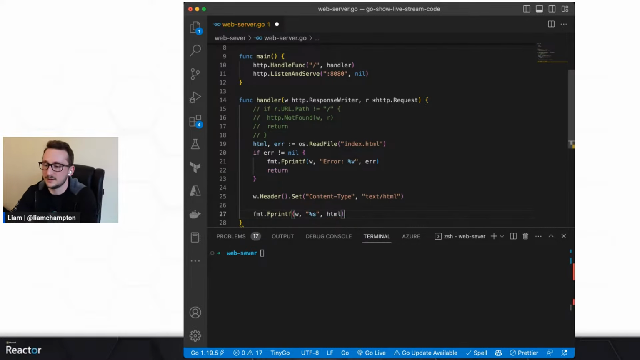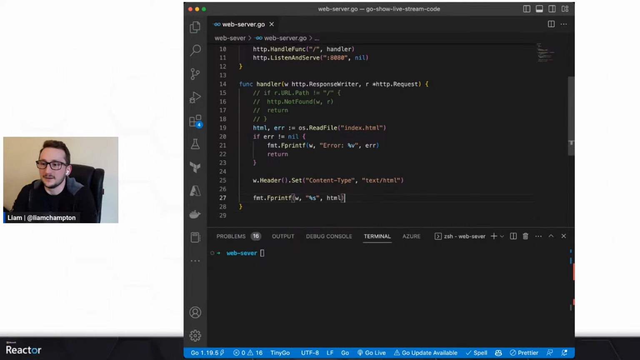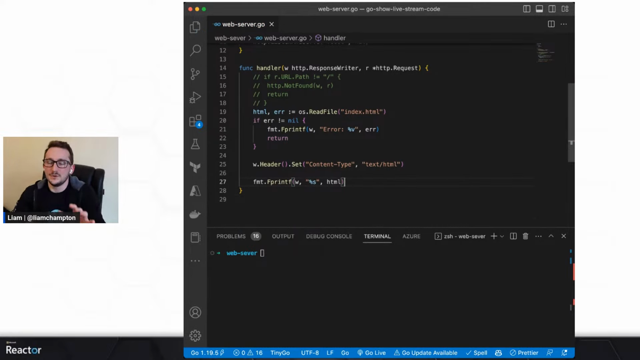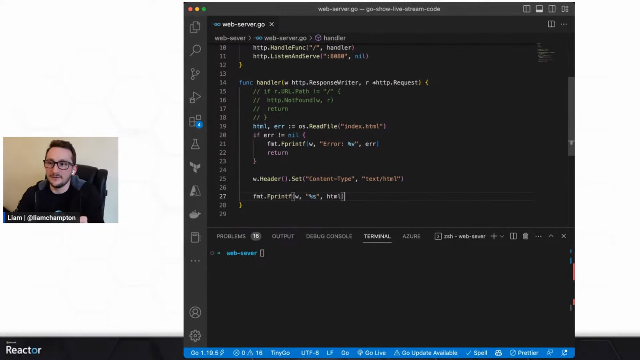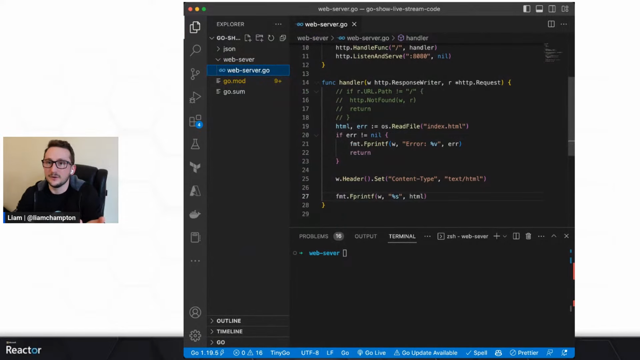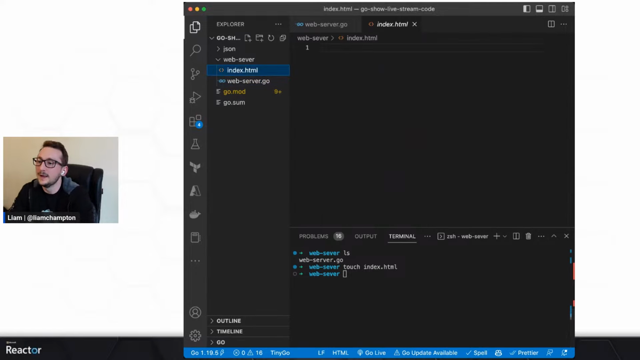That's, yeah, just like that. Amazing. That's all we need to do to render an HTML file in Go. Now, I need to go and create that HTML file, and I'm going to create it in my current directory. So let's just make sure I am where I am. Let's just do a touch index.html file, and hopefully we'll see it pop up.